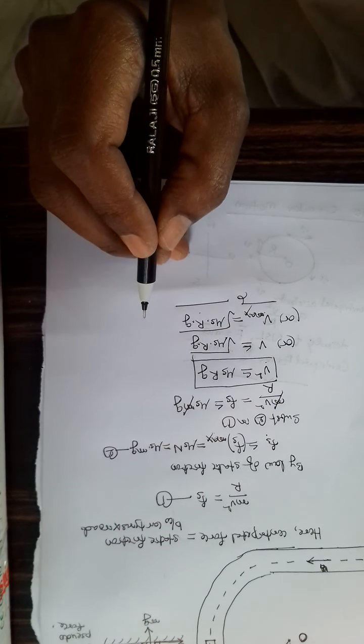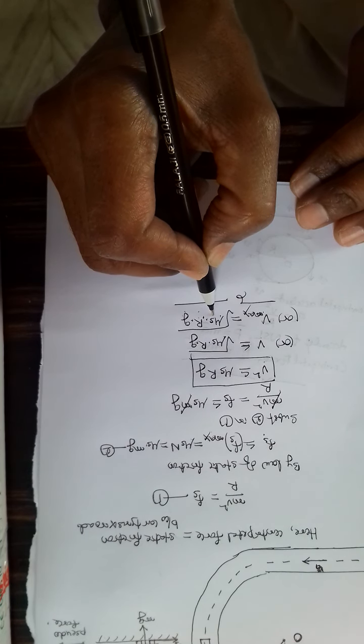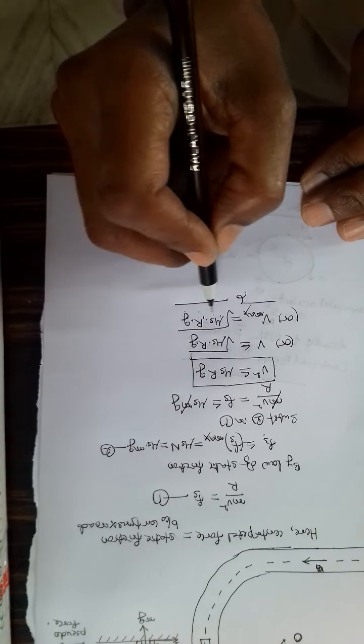Of course g is a constant at a given place, and when you choose a road, r is also constant, and the mu s value depends upon the nature of the tires and road surface. So that is also fixed. Therefore all the terms become constant. That's why they are able to display a speed limit there.